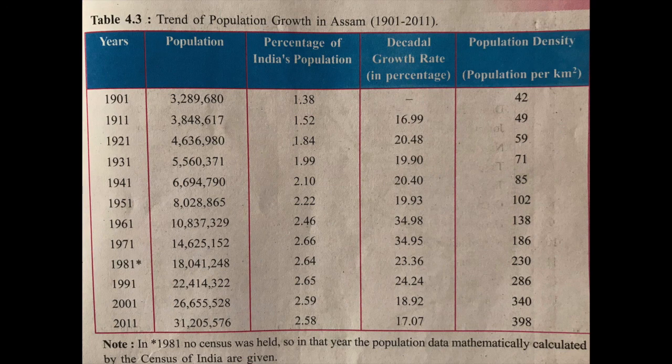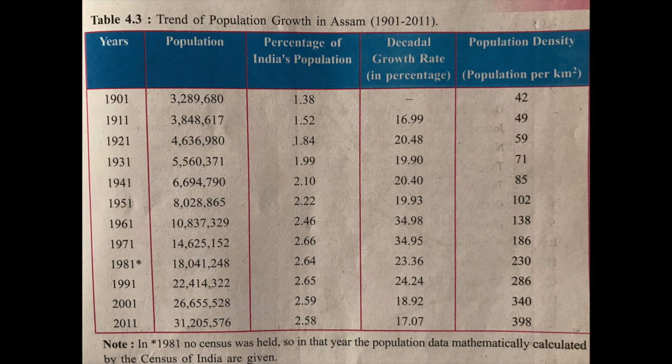And if we now go on looking at the next years, 1911, 21, 31, if we keep going down, we find that population has very gradually increased in Assam in every 10 years. In every census we find that the population has gradually increased. But if we look at 1941 and compare it with 1901, we see that in the initial 40 years the population had almost doubled, right?